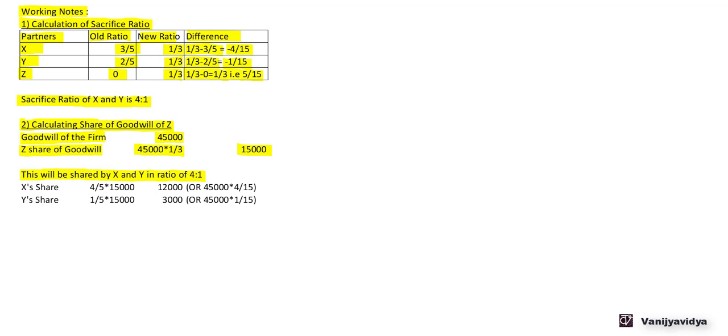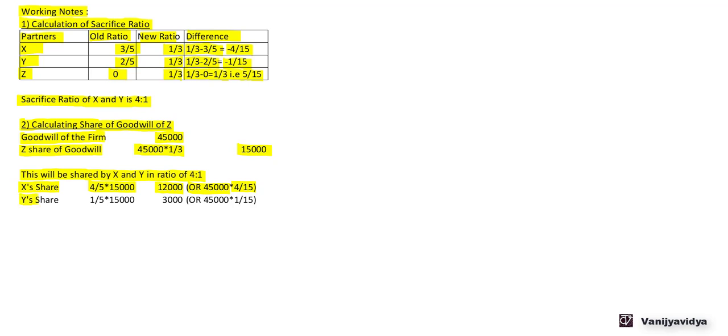So X share will be 4/5 of 15,000, that is 12,000. Or in other words, we can say that total goodwill was 45,000 into 4/15, and this 4/15 was the sacrifice share of X. So into 4/15 we get 12,000.